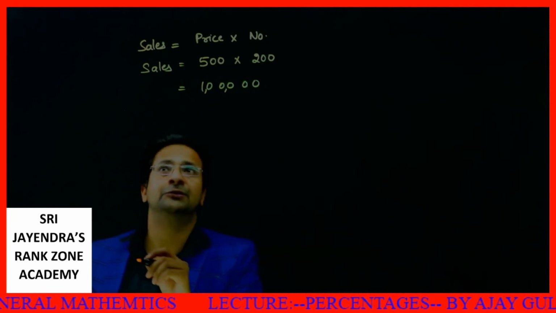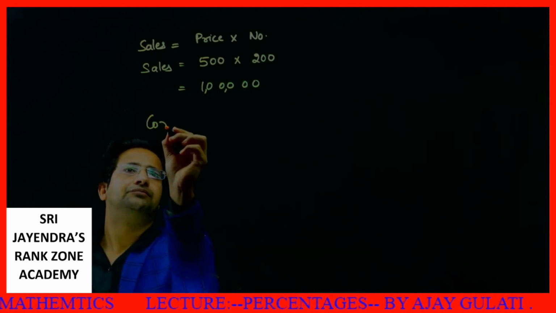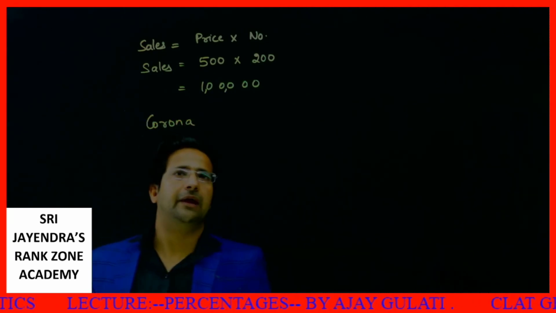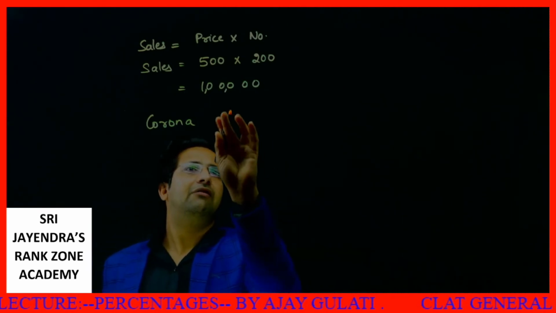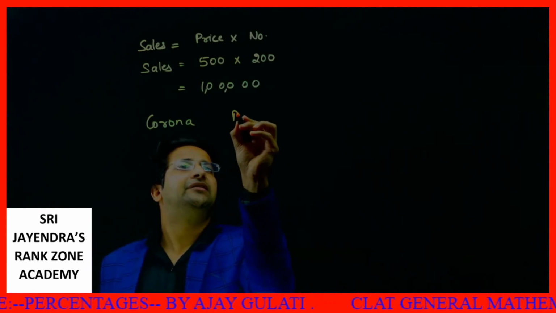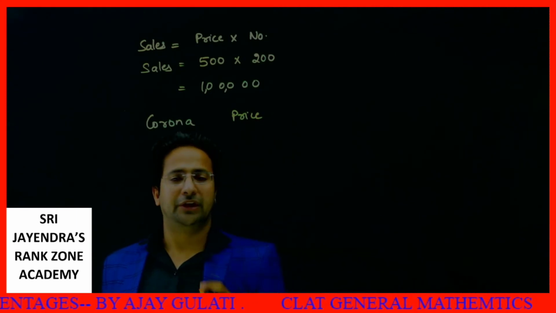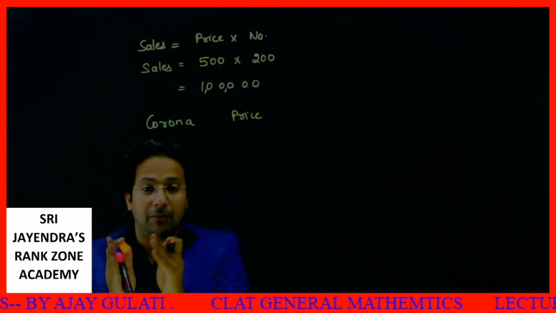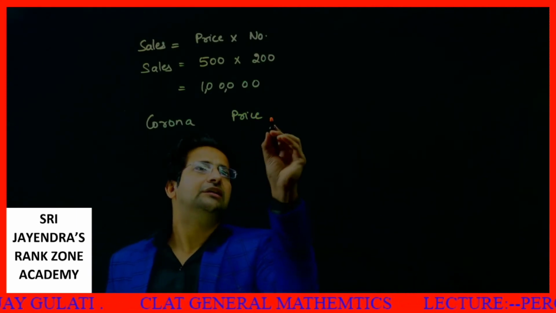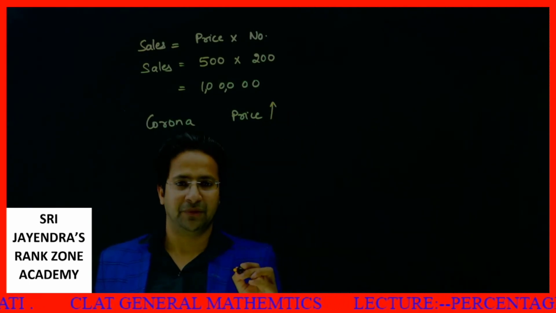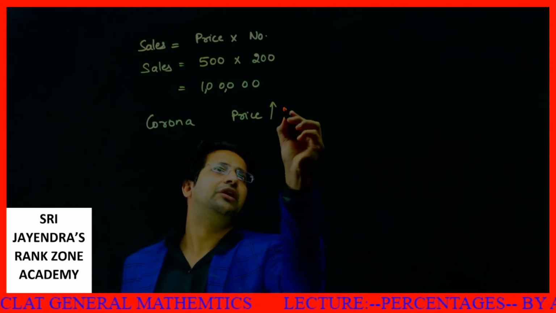Now what happens after Corona? The theaters know they will have to seat people by leaving one space in between. They have increased the price. How much has the price been increased? Let's say 40%.